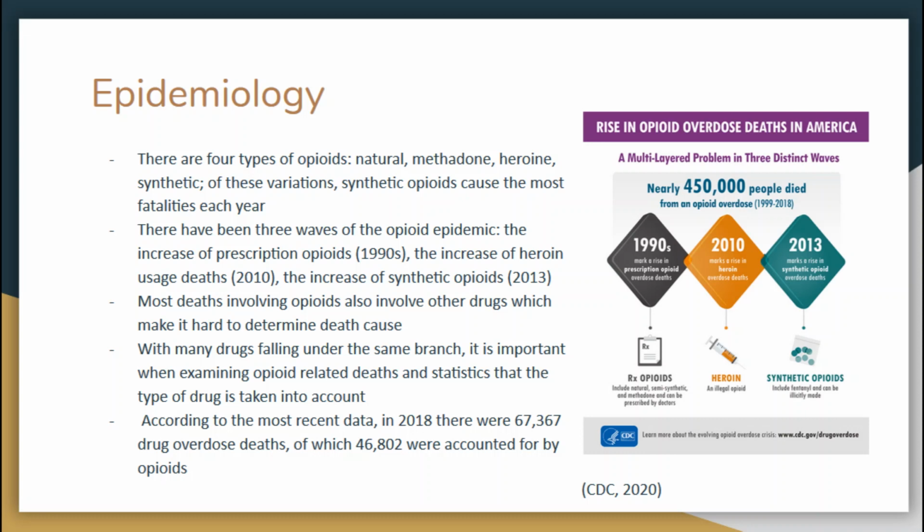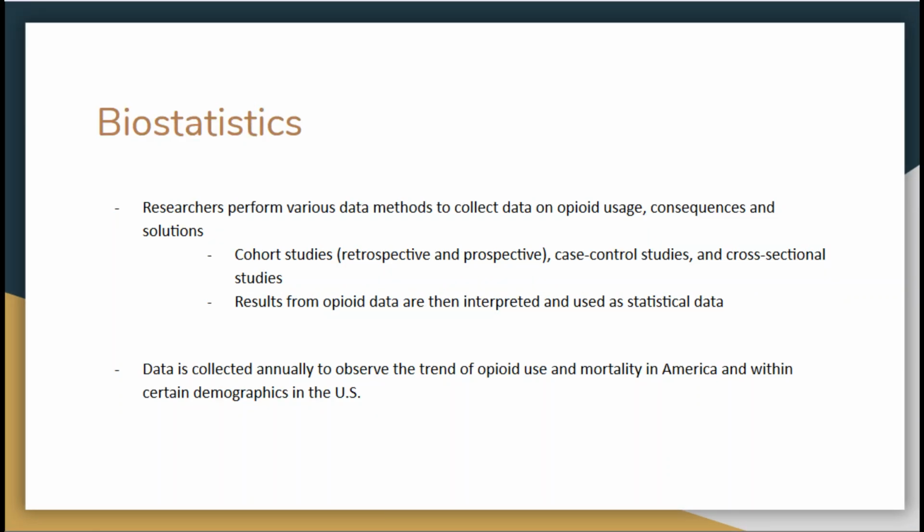According to the most recent data, in 2018 there were 67,367 drug overdose deaths, of which 46,802 were accounted for by opioids. Looking at the chart on the right, it is clearly shown that there are 3 waves and that nearly 450,000 people have died overall of opioid overdose between 1999 and 2018.